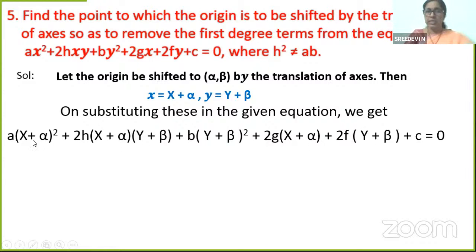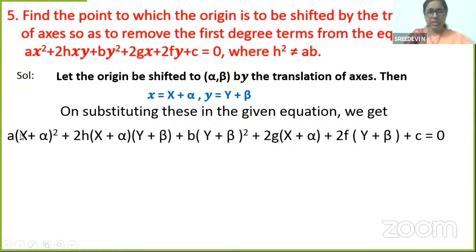I repeat, children, I am just replacing small x with x plus alpha, and small y with y plus beta. So the equation is a into (x plus alpha) whole square plus 2h of (x plus alpha) into (y plus beta) plus b of (y plus beta) whole square plus 2g of (x plus alpha) plus 2f of (y plus beta) plus c is equal to 0.